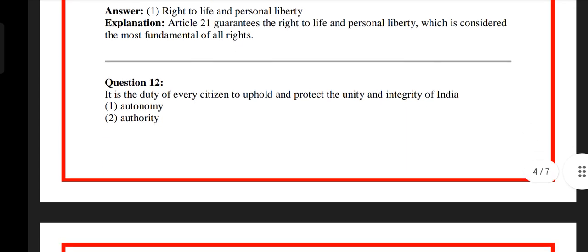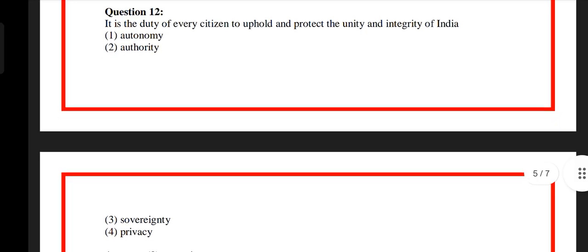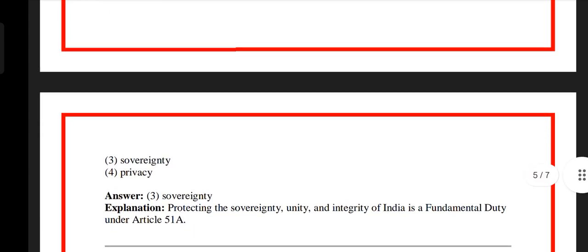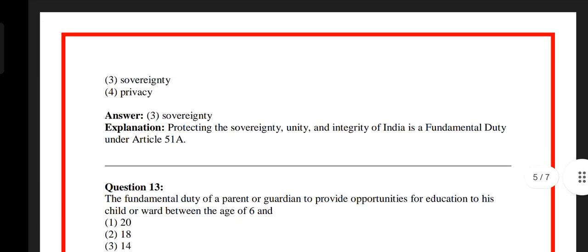Question number 12. It is the duty of every citizen to uphold and protect the unity and integrity of India. Option 1 autonomy, option 2 authority, option 3 sovereignty, option 4 privacy. The answer is option 3 sovereignty. Protecting the sovereignty, unity and integrity of India is a fundamental duty under Article 51A.